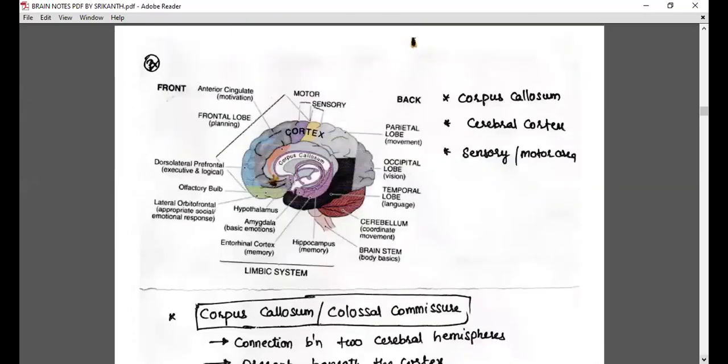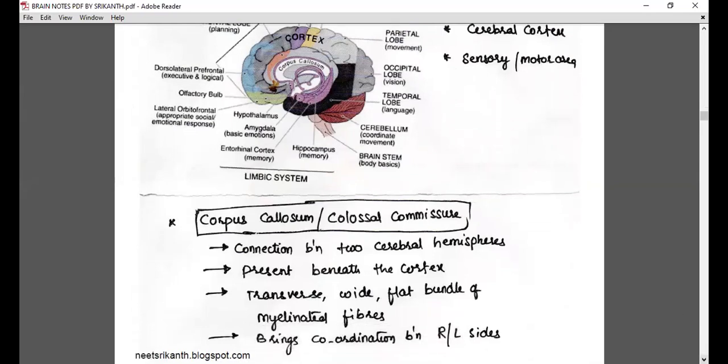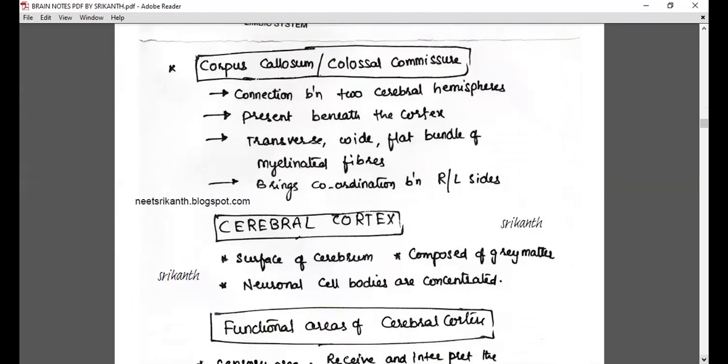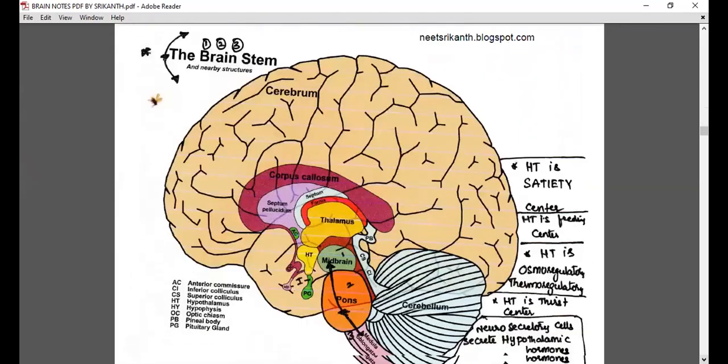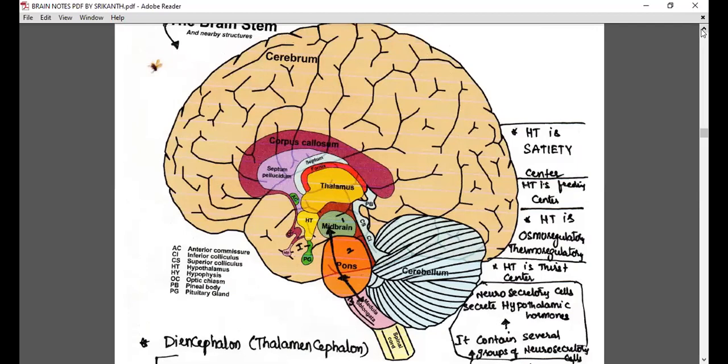Then after the uppermost portion of the cerebrum, we said cortex. The connection between the two cerebral hemispheres is called the corpus callosum. Then three types of areas can be seen: sensory, motor, and association areas. And we concluded the cerebral hemisphere finally with their function. Thinking, reasoning, analysis, intelligence, all these are related to the cerebral hemisphere.